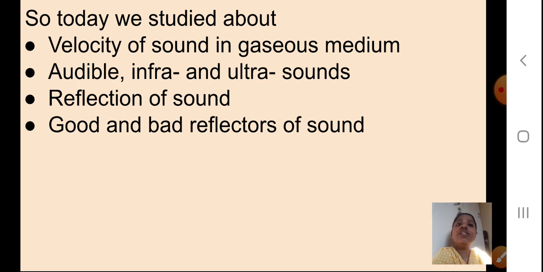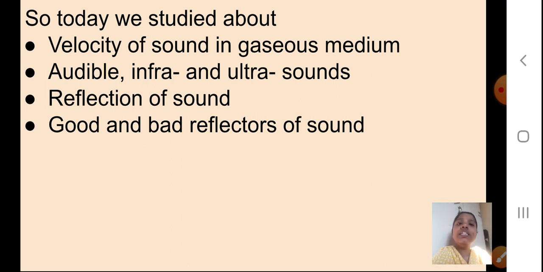Then we saw the reflection of sound. As light obeys the laws of reflection of light, in the same way reflection of sound can also take place, and it also obeys the laws of reflection. We have seen this through an experiment. As I told you, you don't have that experiment, but for better understanding I have included it. Then we studied good and bad reflectors of sound.